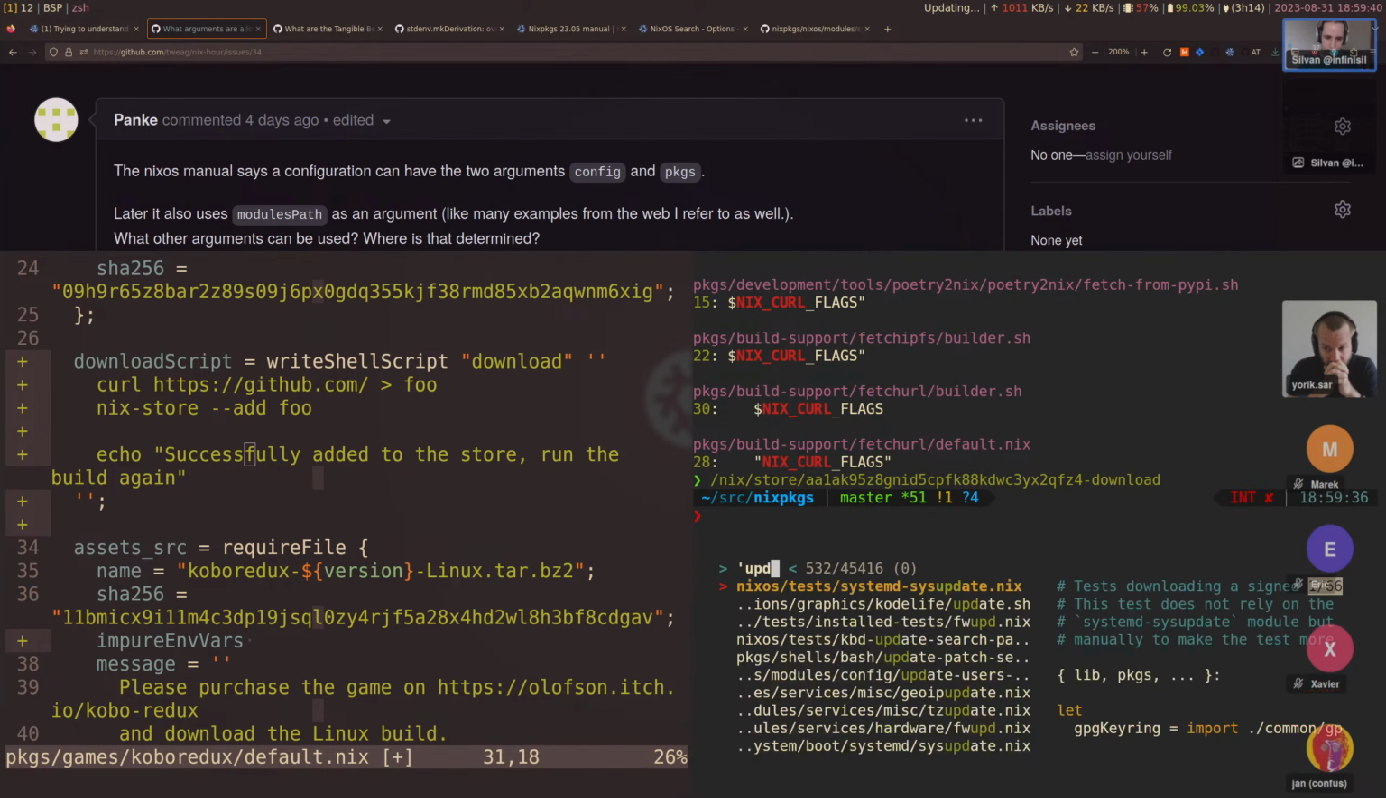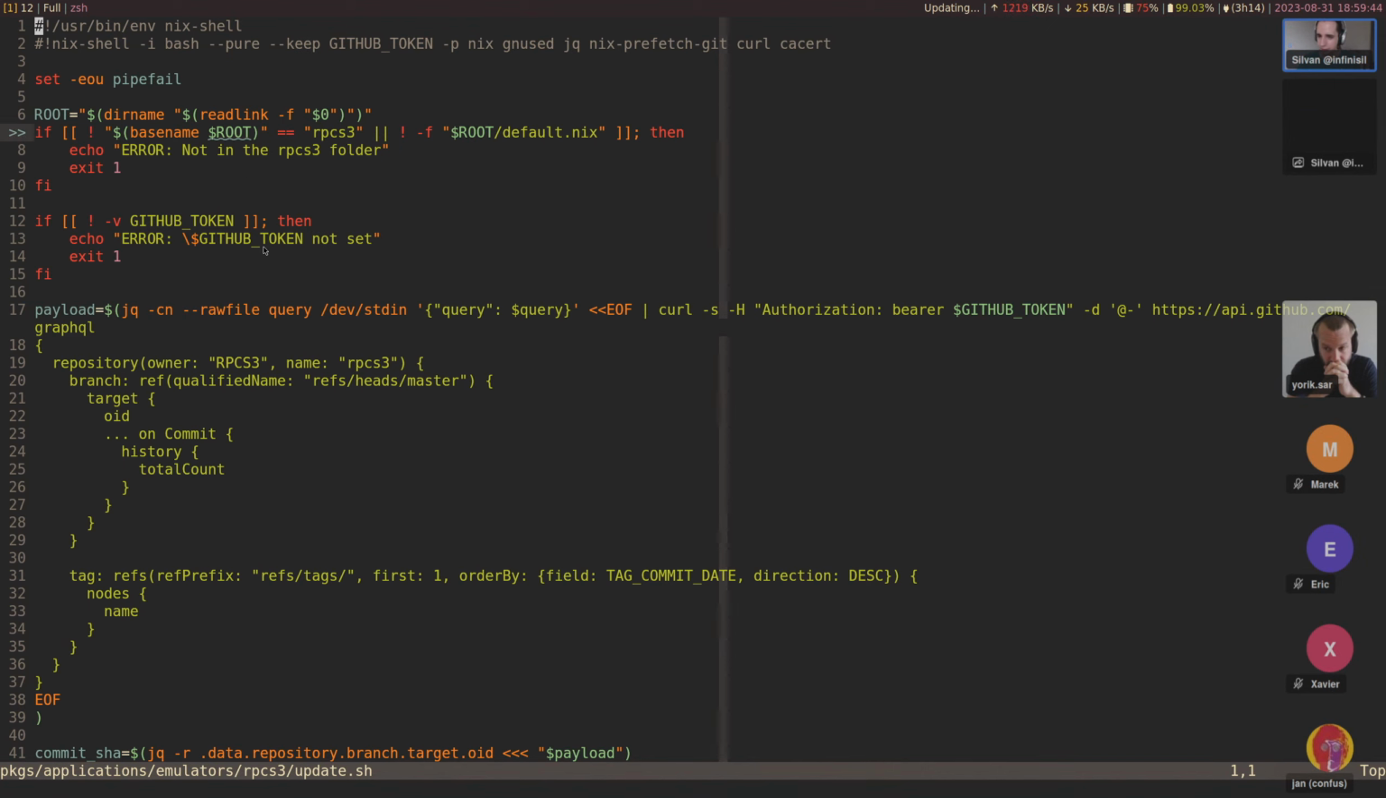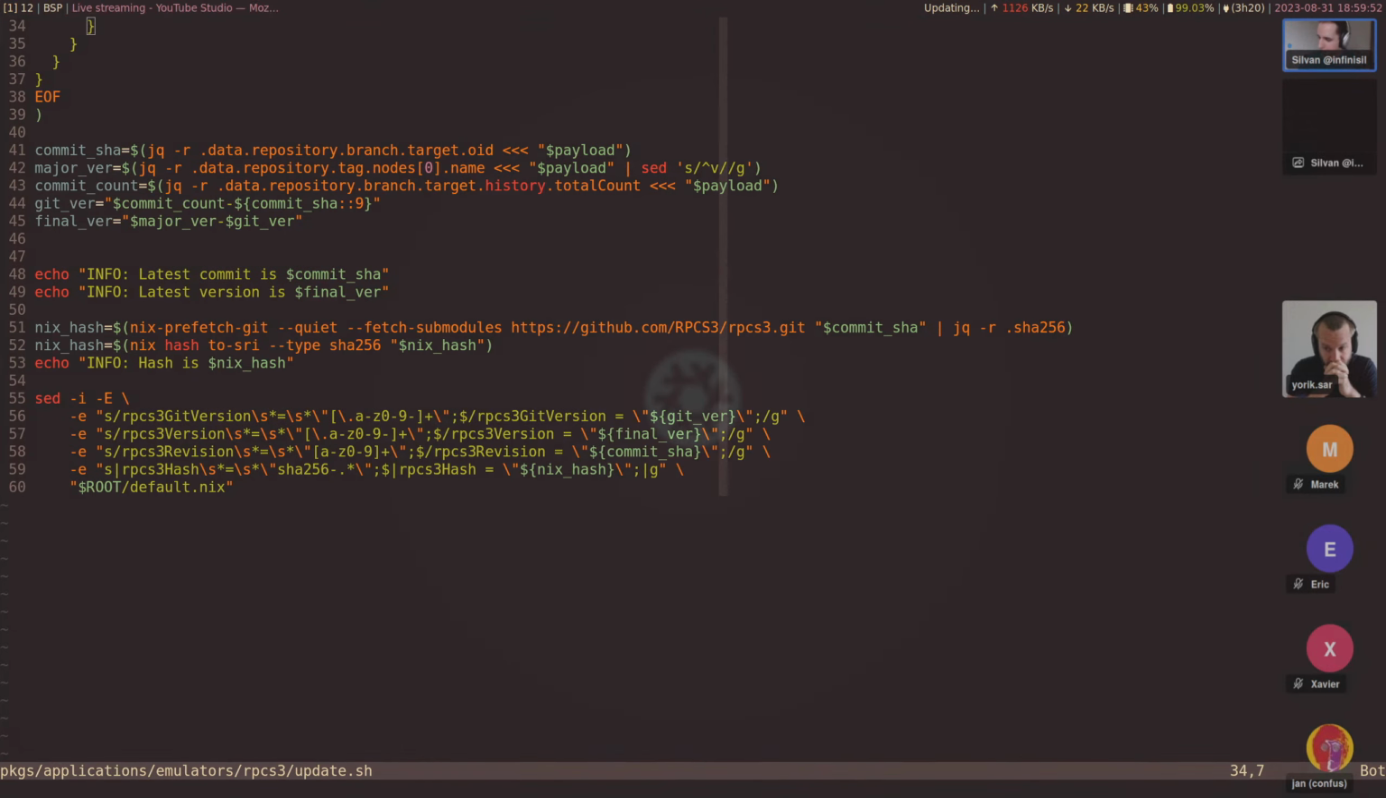So you have like update.shell, you have all of these update scripts, and all of these also do queries, curl, and download things. These don't run sandboxed.